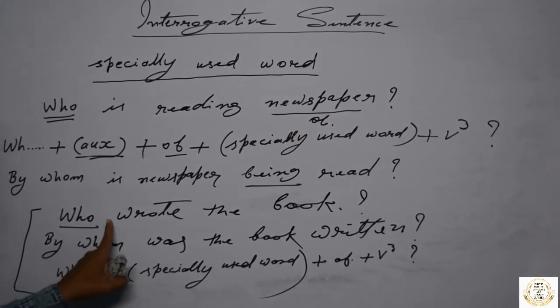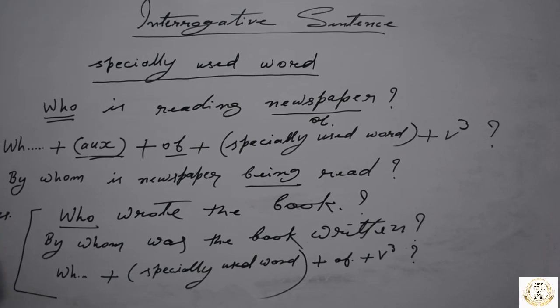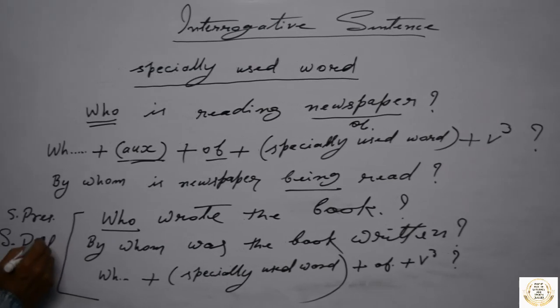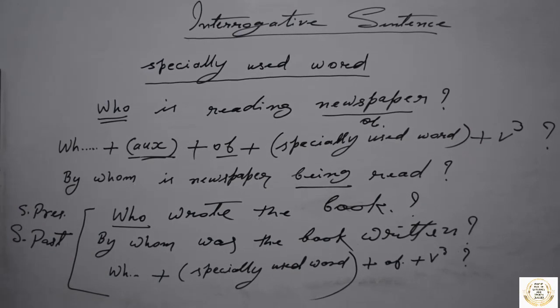This is for simple present or simple past. Like this, many questions can be solved.